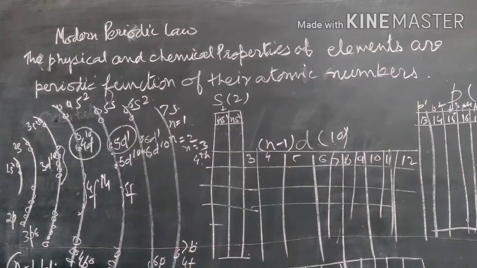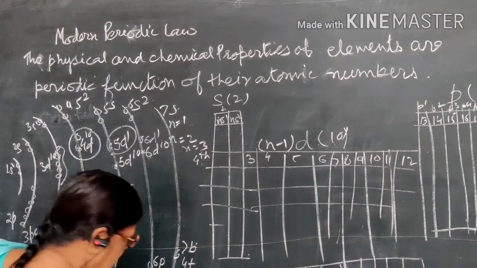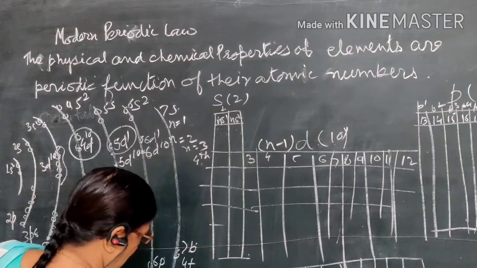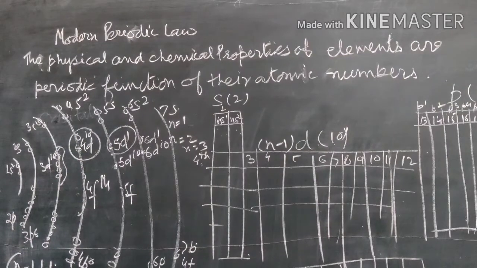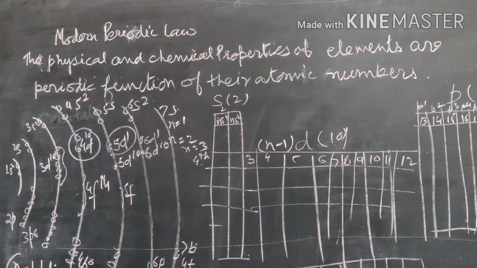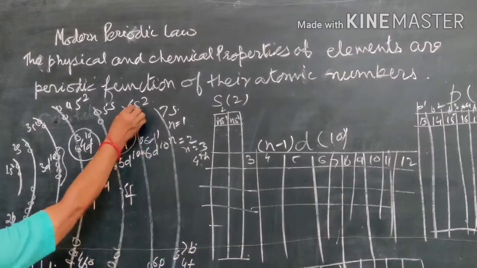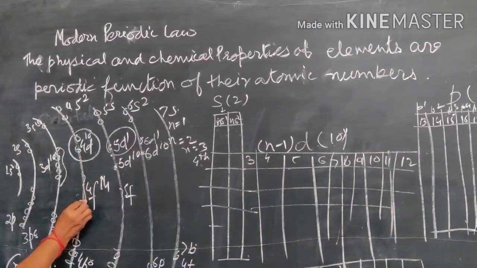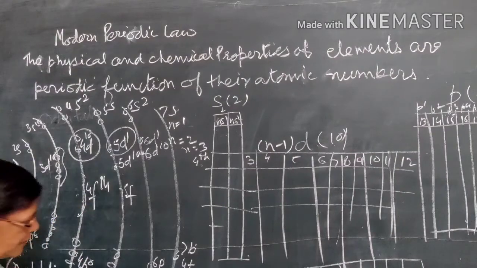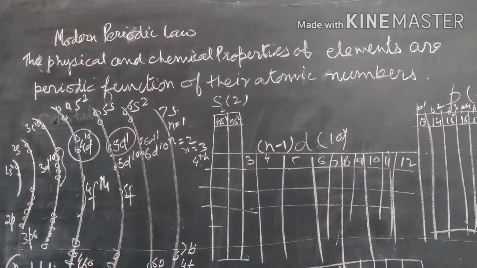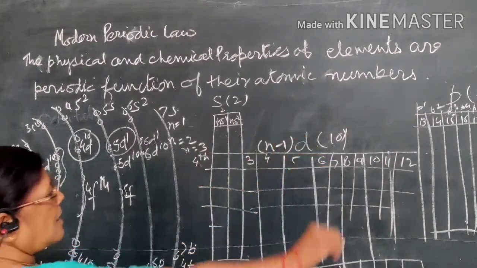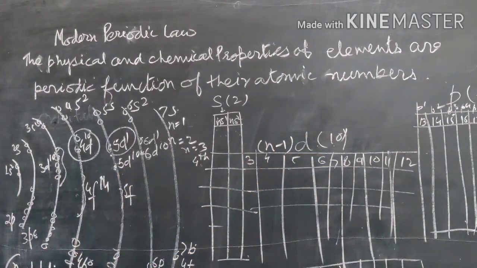And when you see the f orbital, we always fill (n-2)f. That means when there is the filling of f orbital, 6s will start, and only then there is the filling of the 4f. And that's why we always fill (n-2)f. So that is related to electronic configuration, and this is a general arrangement of the periodic table.